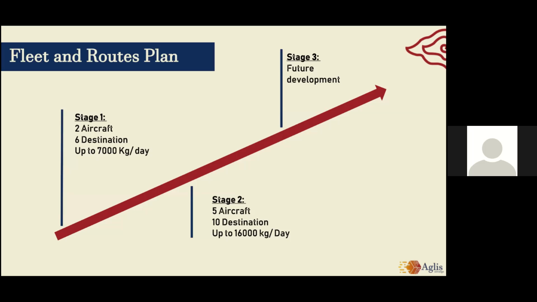And then in stage 2, we will have 5 aircraft with 10 destinations, with the 4 additions, which are Ambon, Palangkaraya, Padang, and Pekanbaru. With our target of 5 aircraft, we will have 16,000 kilograms per day to serve. And then stage 3 will be a future development of our company, which we will talk about more in our next presentation.